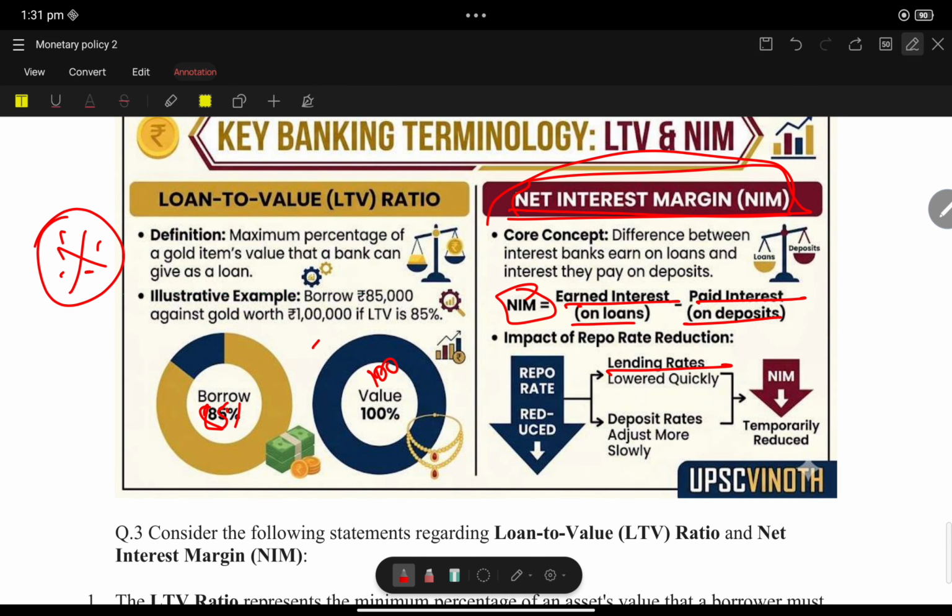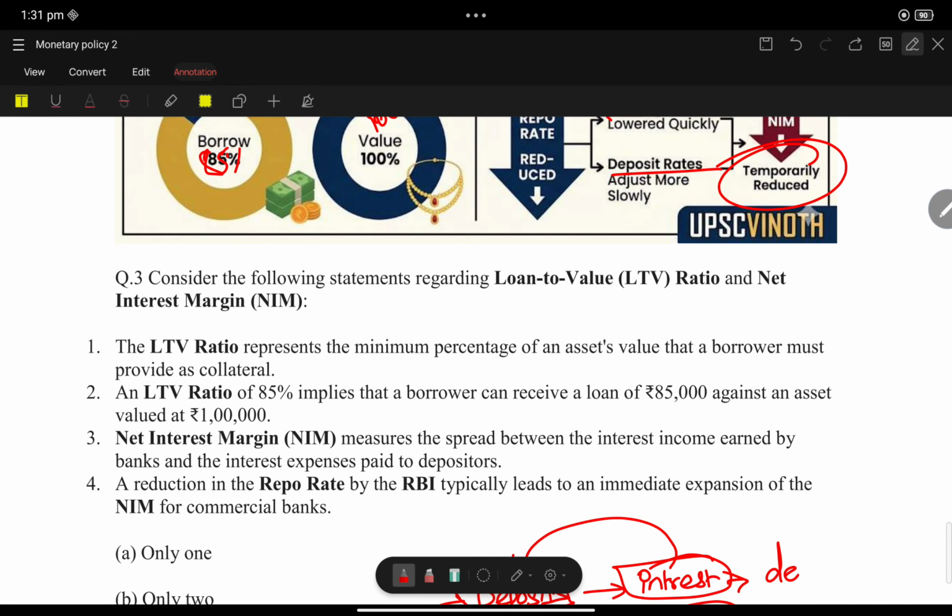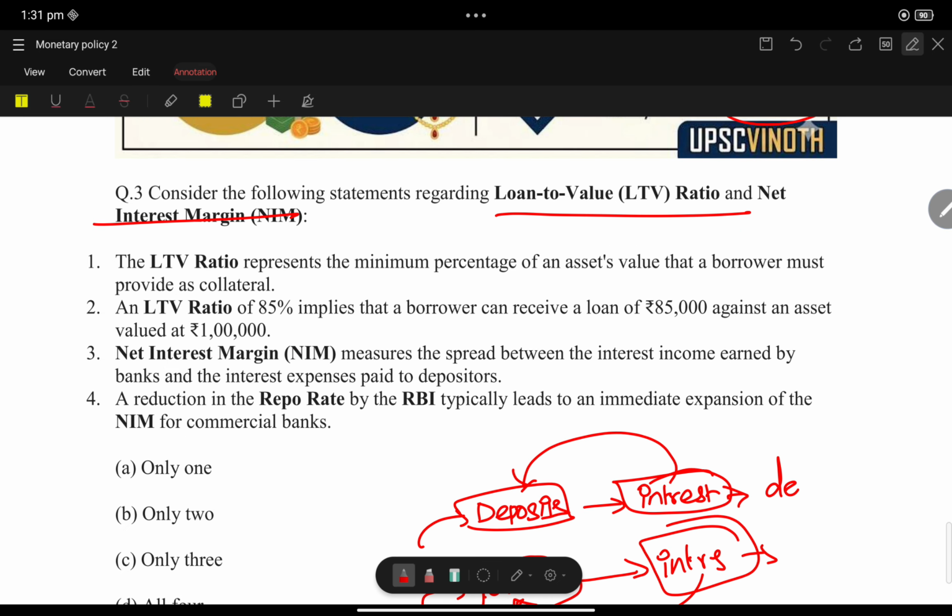See, lending rate, deposit rate. It's very simple. But these terms will make this look strange. Consider the following statement regarding loan to value and net interest margin. Regarding it, the loan to value represents the minimum percentage of an asset value that must be provided by the borrower as collateral.